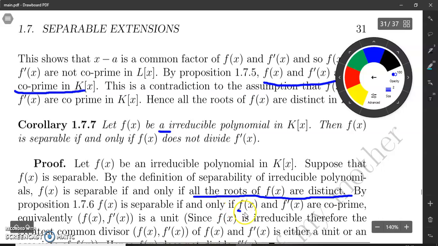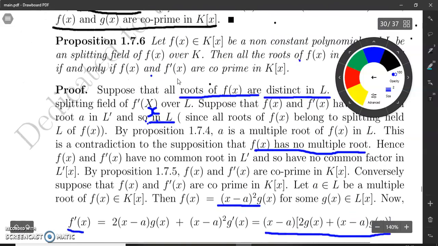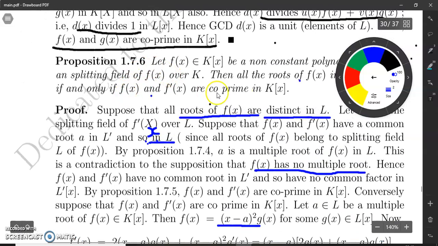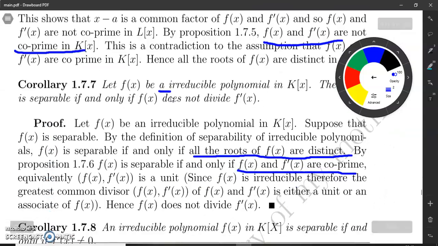This is because f(x) is separable if and only if all roots of f(x) are distinct, and we have observed that all roots are distinct if and only if they are co-prime. So combining these two statements, f(x) is separable if and only if f(x) and f dash x are co-prime.